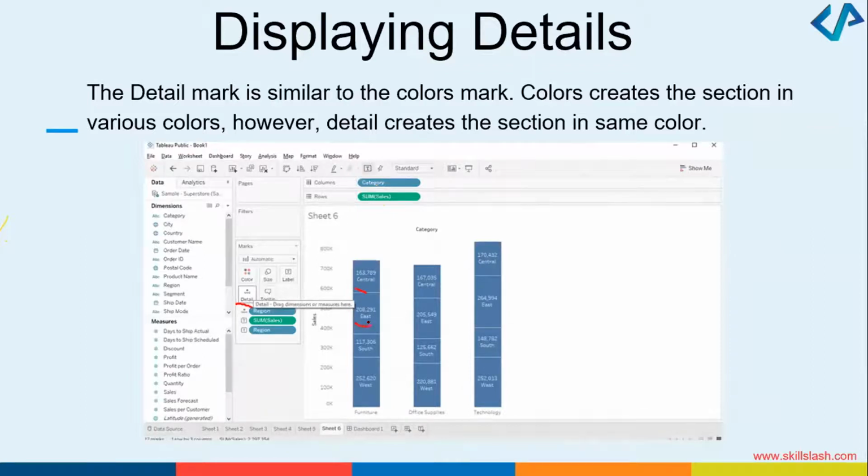In the east region, how much, in the south, how much, and in the west, how much. Based on the product that we are selling, be it furniture, office supplies, or technology, we can put the count here using the details option, which is available under the marks option. This is another thing which you can do in Tableau.